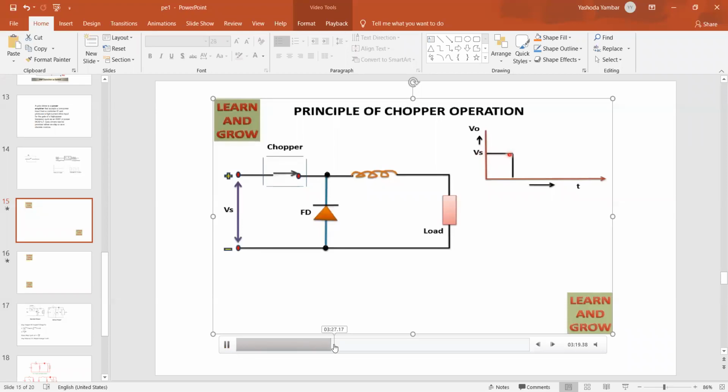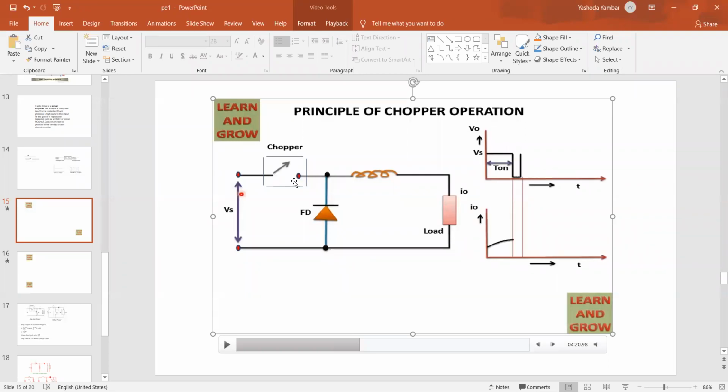So waveforms also we'll see. Right? You can see the animation, how the direction of the current is flowing. The current flows through the load. From the load, again it has to come back to the negative terminal. So regarding the current, all the waveforms we'll discuss. Before you see the animation, here you can see V0 they have mentioned. Okay, what is the input voltage? Constant line. So now when the chopper is on, this is the second stage.